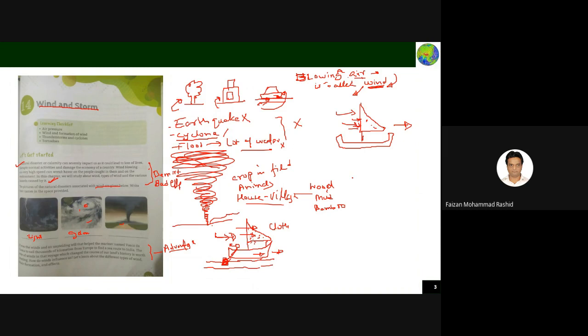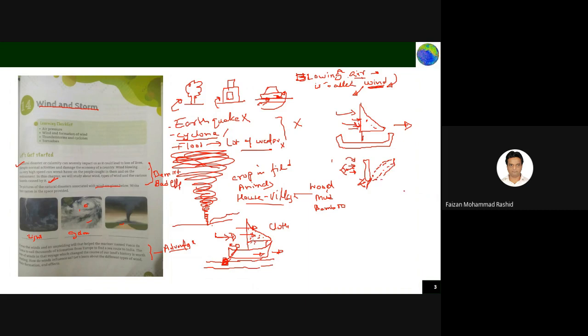You can make a very small activity also. You just take a piece of paper. Take a piece of paper and hold it in your hand, and if you blow air from your mouth, you will find that this piece of paper is moving like this. So what is happening means, blowing wind has a lot of energy, so it is deflecting the piece of paper.